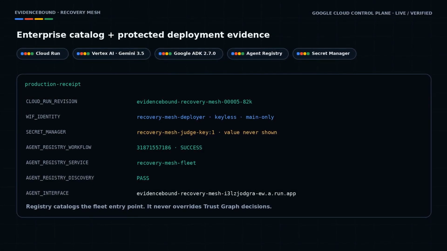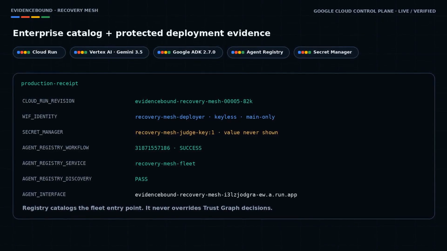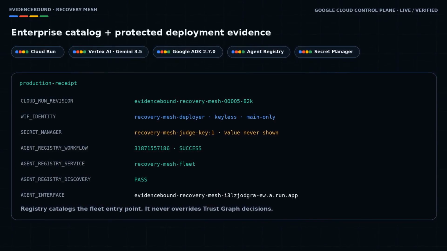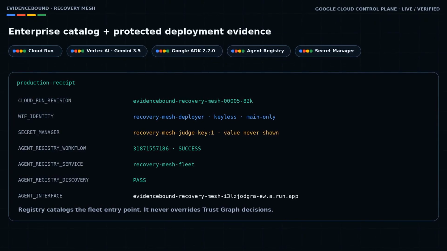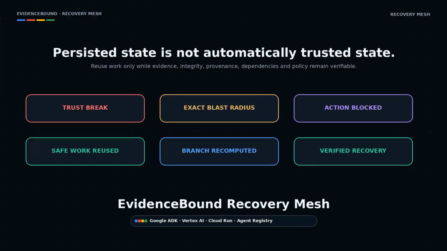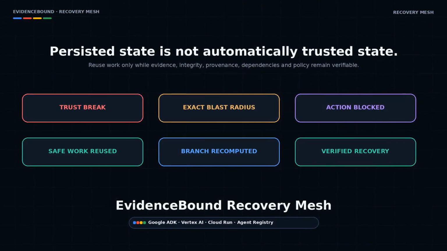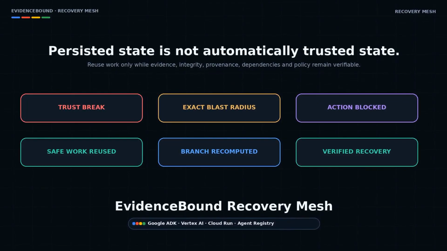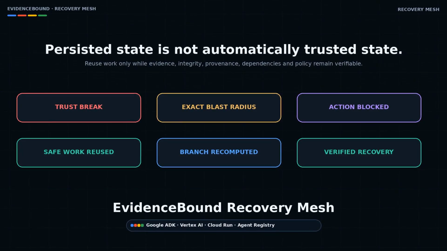Durable multi-week storage is intentionally not claimed in this submission. Persistence remains a separated enterprise extension boundary. Evidence-bound Recovery Mesh does not trust state because it exists. It reuses work only while its evidence, integrity, provenance, dependencies, and policy remain verifiable. Trust break. Exact blast radius. Unsafe action blocked. Safe work reused. Affected branch recomputed. Verified recovery.